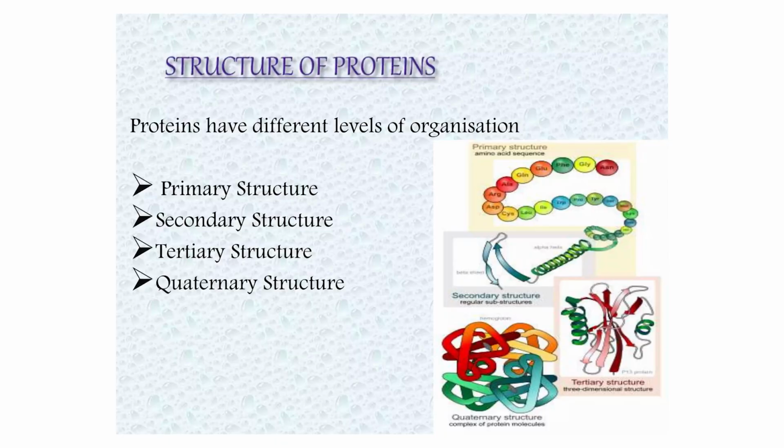Before starting with the structure of protein, we came to know that proteins are polymers, and the monomeric units are the amino acids. Amino acids combine, with peptide bonds formed between them, and they form a polypeptide chain. Now, this polypeptide chain has different levels of organization. The structure of proteins has 4 levels of organization. The first is the primary structure, the second is the secondary structure, the third is the tertiary structure, and the fourth is the quaternary structure.